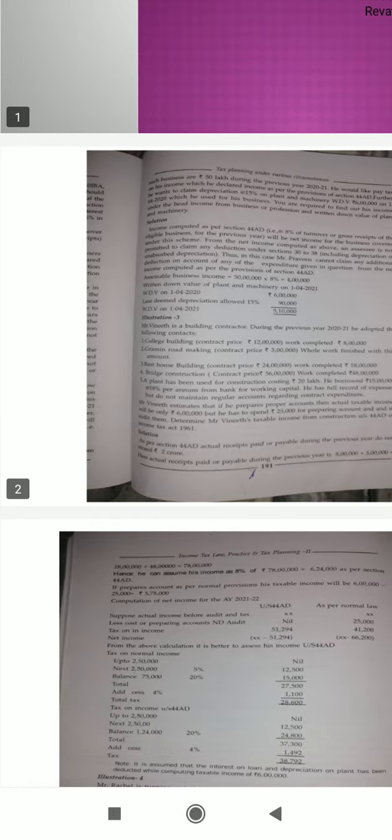So here we have to find the taxable income of Mr. Vineet under section 44AD. As per section 44AD, the annual turnover should not exceed 2 crores. So let us look at what the annual turnover is. Here, the actual receipts paid or payable during the previous year are 8 lakh plus 3 lakh plus 18 lakh plus 48 lakh, equal to 78 lakh. That is the annual turnover.